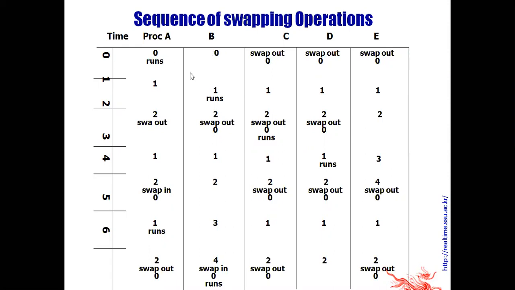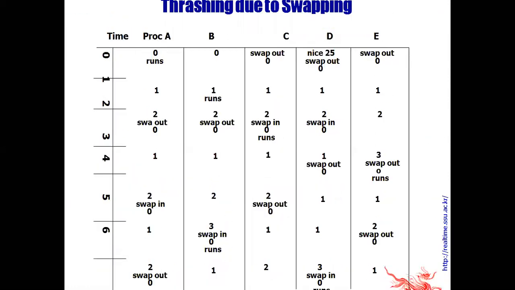After 1 second, process B will run, and these are swapped out. Then the process A will be swapped out, B will also be swapped out, and E will swap in. In this way, the sequence of swapping is decided. See this again, swapping.